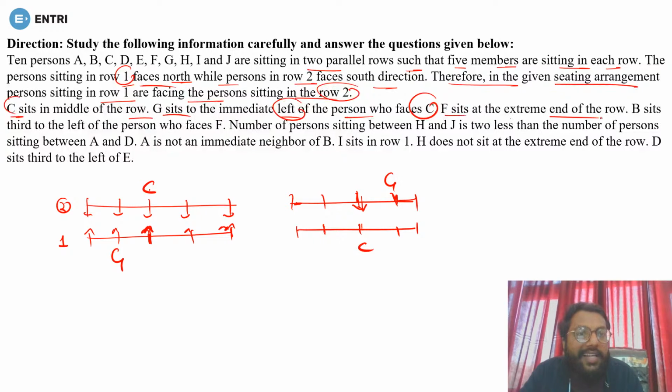Now F sits at the extreme end of the row. Now F is at the extreme end, but the extreme end can be any of these 4 positions, so you can't solve it yet. So write down, take it as F at the extreme.